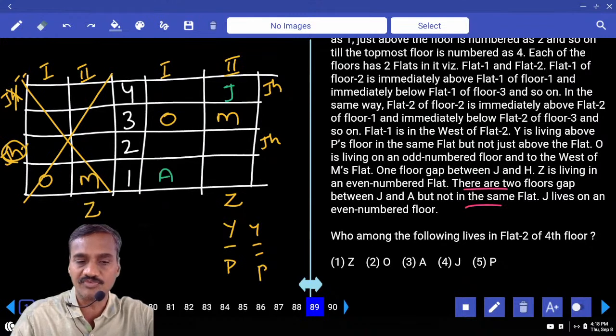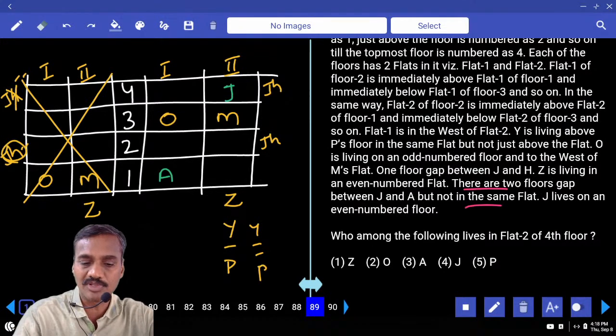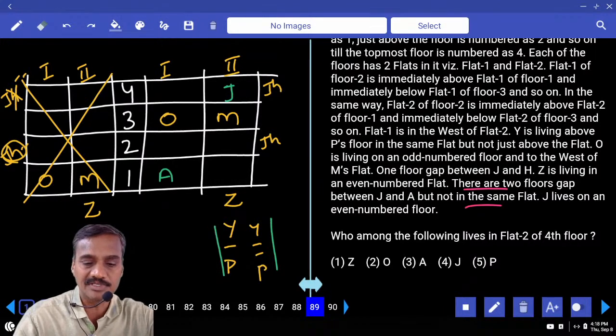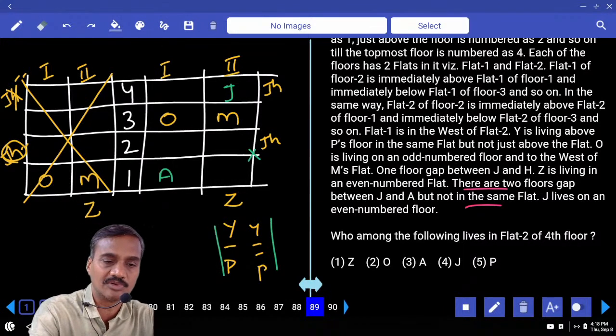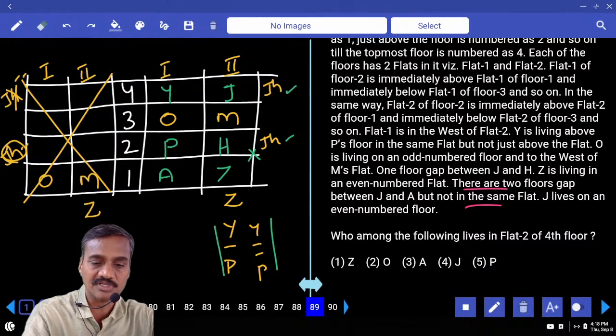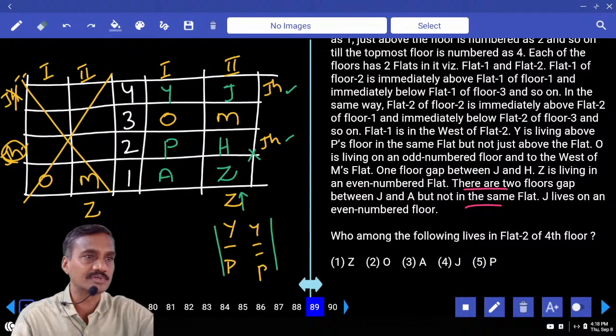The next one between Y and P. Y and P are living in the same flat, but not immediate. Hence here it is not possible. Y at this place, P. If Y and P were like this, then between J and H, one floor gap, H is here. Now if H is here, who is the person left over? Z. Z is on an even number.